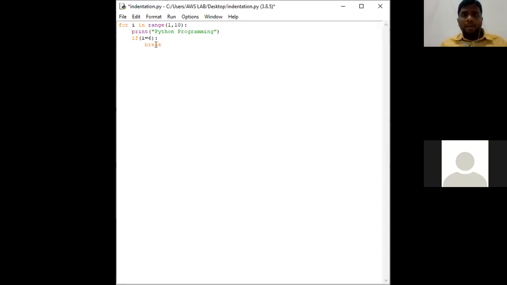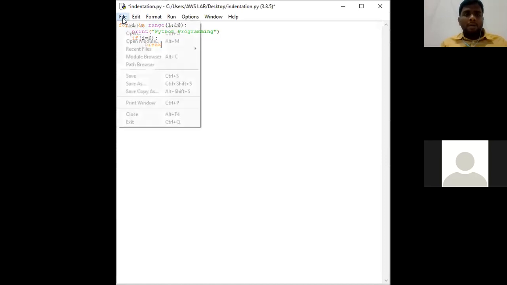Everyone needs to observe that for the second line, there are 4 white spaces, which is called indentation. For the third line also there are 4 white spaces, but for the fourth line there are 8 white spaces, or two tabs. Why? Because the highlighted 2 lines are the body of the for loop, whereas this break statement is the body of the if statement.